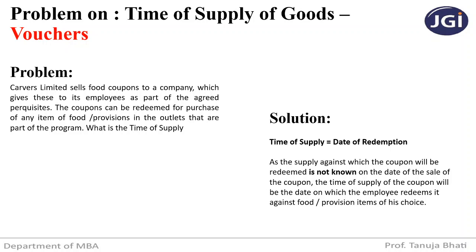He is not sure. There are so many foodstuffs, so many provisions provided. Among that, what has to be selected is unknown. So when the supply is not identifiable, the time of supply will be the date of redemption of voucher. So the date when the employee goes and purchases some food items against that food coupon will be the time of supply.